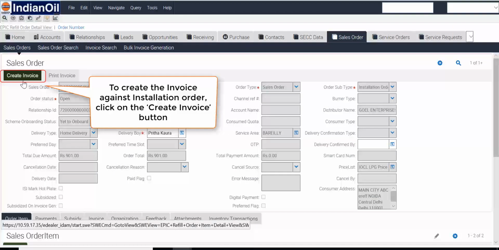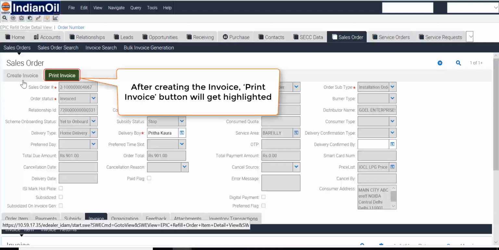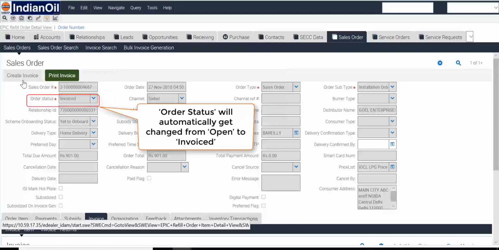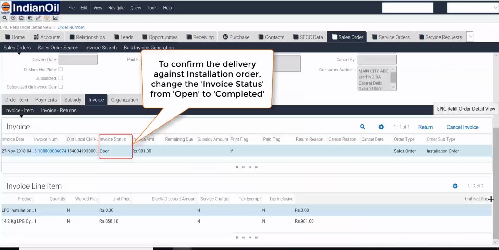To create the invoice against the installation order, click on the Create Invoice button. After creating the invoice, the Print Invoice button will get highlighted and order status will automatically get changed from open to invoiced. To confirm the delivery against the installation order, change the invoice status from open to completed.